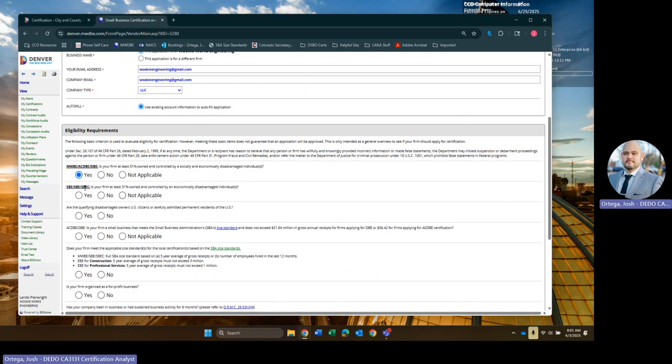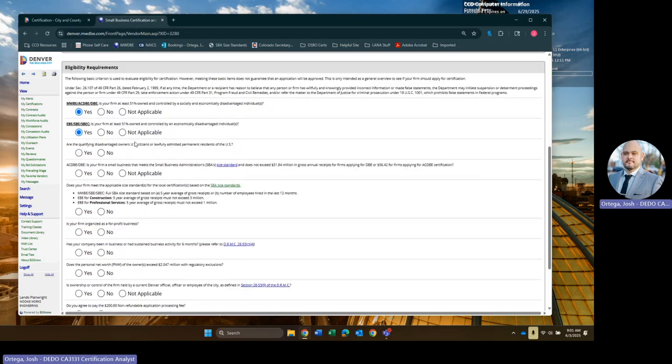For the EBE, SBE, and SBEC, since it is a race and gender neutral program, you only have to be economically disadvantaged, which means you have a personal net worth of under $2.047 million. But this also excludes your primary residence, the value of your business, and any qualified retirement plans. So we'll go ahead and hit yes for that. You have to be a U.S. citizen or permanent resident. You can't be DACA or on a green card.